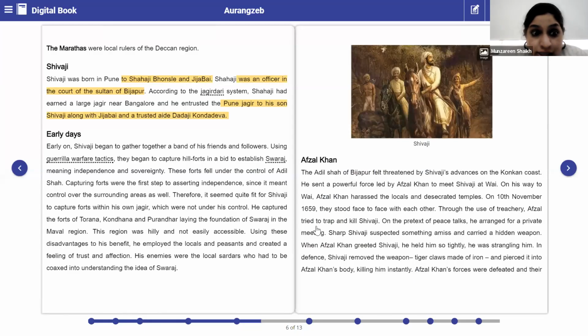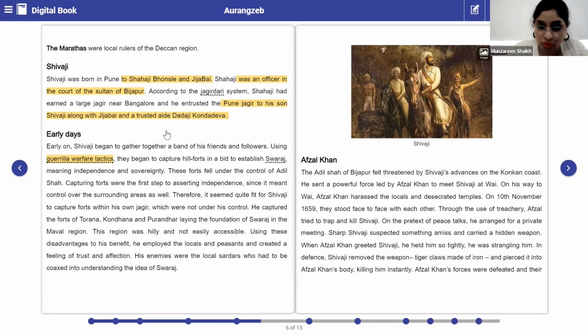See, as we all know, he had a very strong military force. That was the only plus point why he could give a tough time to Aurangzeb, isn't it? So basically, number one, please underline this, highlight this: he used guerrilla warfare tactics. Then they began to capture hill forts to establish Swaraj. They wanted to have Swaraj, right? Swaraj means having independence and sovereignty.